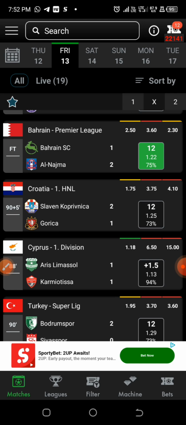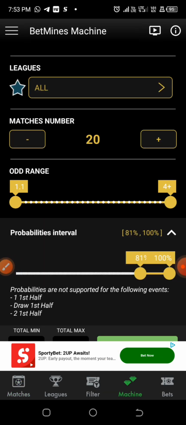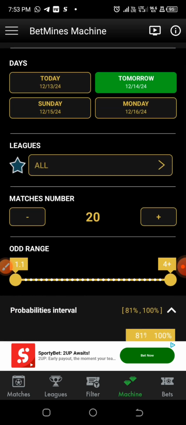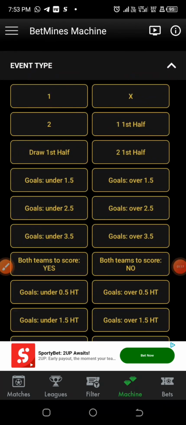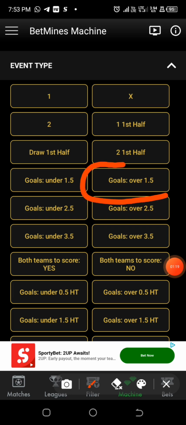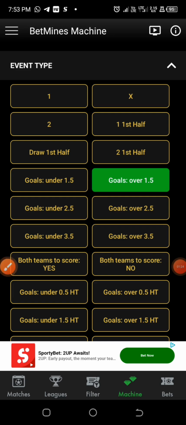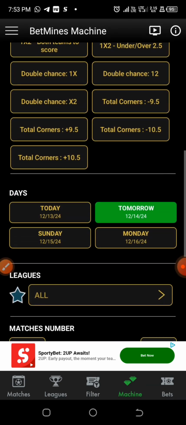So we are moving on to the machine aspect, and you can find it below this betting app, for people that are using this app for the first time. Now we are selecting the machine aspect, and we have each segment. In this video we are going for the over 1.5 goals, so I'm going to select the event type. We go for the event type, the over 1.5 goals, and we can find it here. So we click on that, and we move on to the next segment of days.